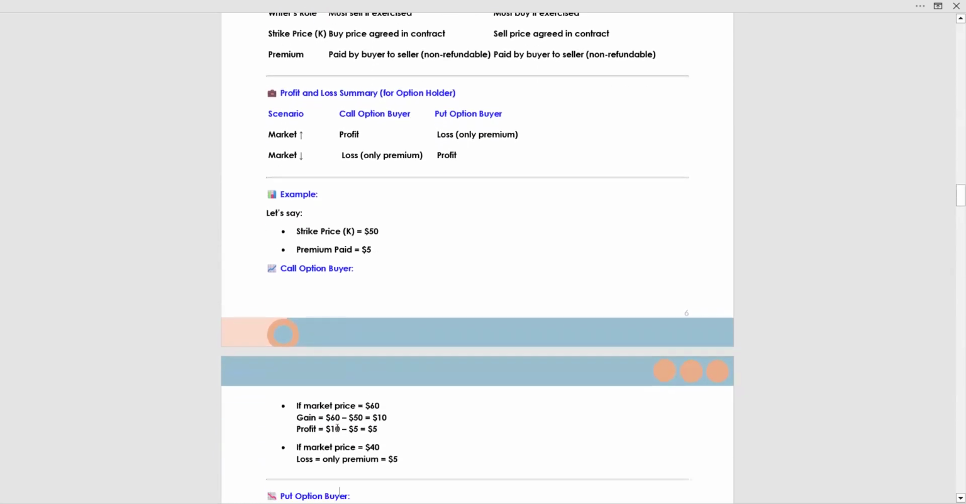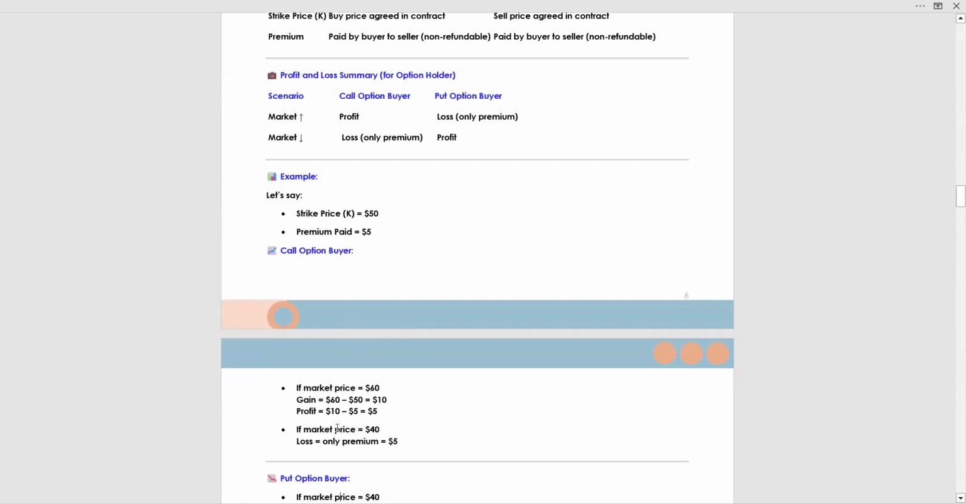Example: let's say strike price equal to 50, premium paid 5. Call option buyer: if market price equal to 60, gain 60 minus 50 equal to 10. Why is there a gain? Because we have it at a strike price of 50 and the market price is 60. So we have a gain of 10. Profit is 10 minus 5 as we paid premium, so the net profit is 5. If market price is 40, loss, only premium equal to 5. I hope you are getting the things with these examples.